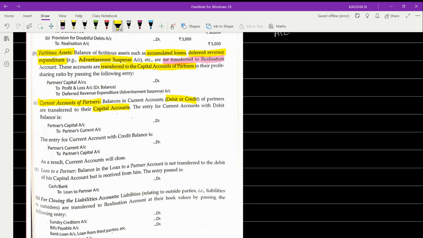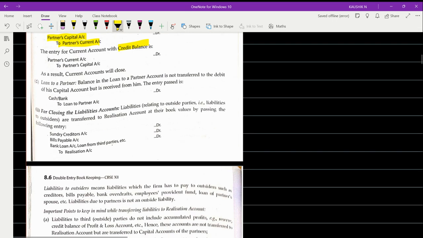Now, this is what I was mentioning to you. In the current account, if you are facing a debit balance or a credit balance, then the amount should not be transferred to the realization account. It should be transferred only to the partner's capital account. That's the entry they have mentioned here. The entry for a current account with a credit balance will be partner's current account to partner's capital account. Whereas if it is showing a debit balance, then it will be partner's capital account debited to partner's current account.